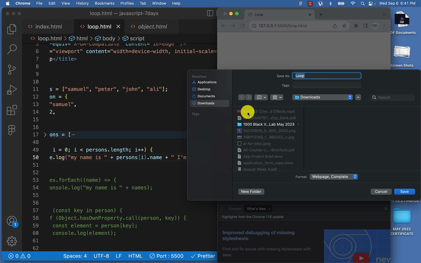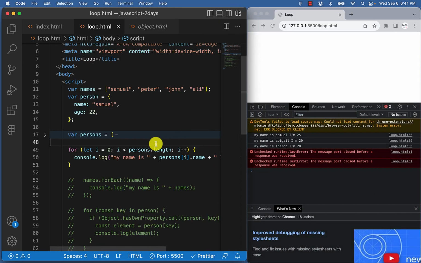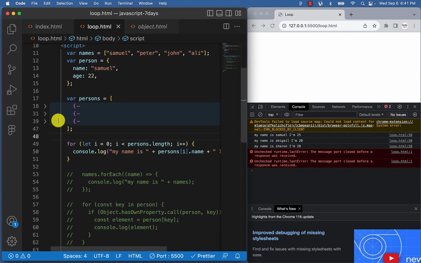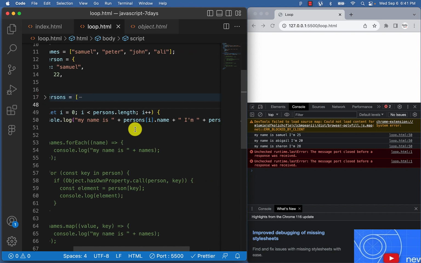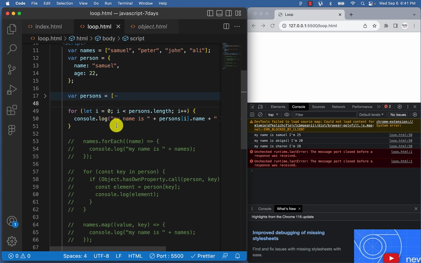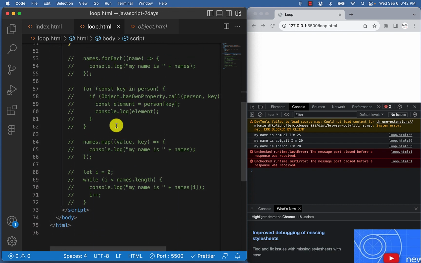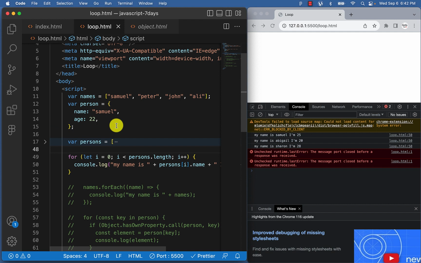So we've looped through this array of persons, right? And we're able to display their name and their age. We could still go ahead and display any other value that we have inside there, their email, their countries, their hobbies, if we want to. Right, so I have the following hobbies, we'll put that there. We could use toString to just display all of the hobbies, right? So that's how you loop through an array of objects.